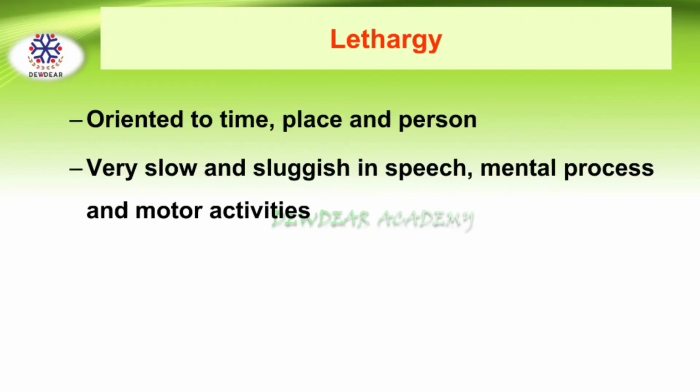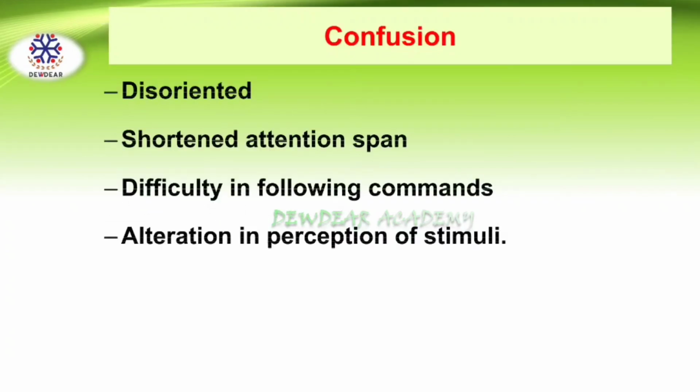In lethargy, the person is oriented to time, place, and person, but very slow and sluggish in speech, mental process, and motor activities. So here the patient will be having severe drowsiness, but the patient can be aroused by moderate stimuli. Next is confusion. Here the person is disoriented with shortened attention span, difficulty in following commands, and also there is alteration in the perception of stimuli.